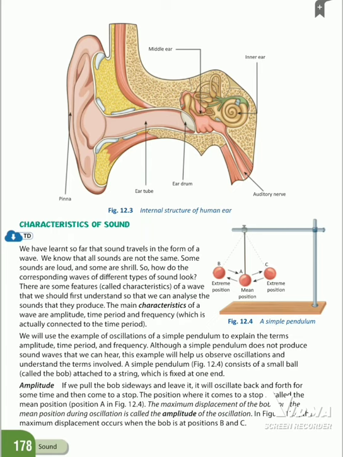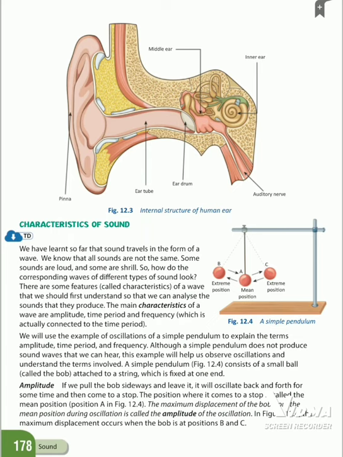So what is amplitude? The maximum displacement of the bob from the mean position during oscillation is called the amplitude. The maximum displacement occurs when the bob is at the position B and C. B is the maximum position on the left side.